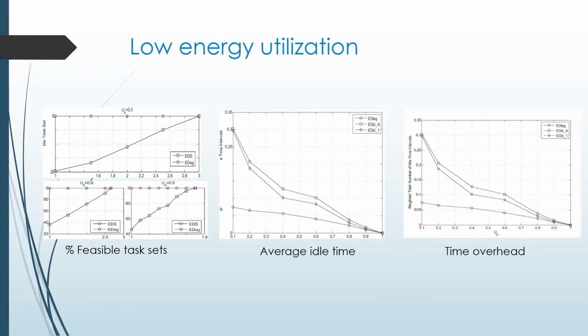Whereas EDS will need more energy storage than EDEG to guarantee feasibility, that is approximately 21,000 units. Therefore, it is clear that EDEG can provide the same performance with a storage unit that is 4 times smaller than the EDS. For 0.6 and 0.9, the relative performance gain of EDEG in terms of capacity savings decreases when the processor utilization rate increases.